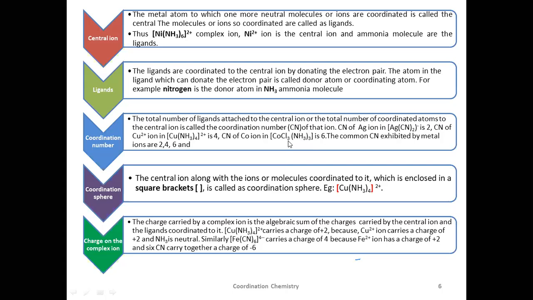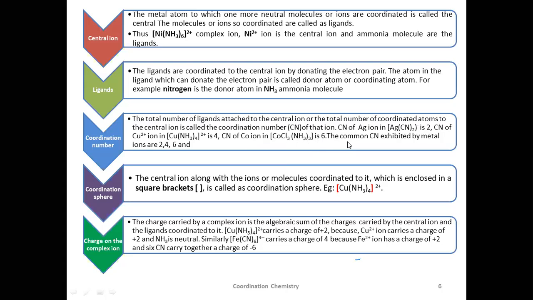We are having 2 different types of ligands here. What are those? Chlorine and ammonia. How many chlorines are there? 3. And how many ammonia molecules are there? 3. 3 plus 3 is 6. Therefore, the coordination number of this cobalt in this complex is 6.